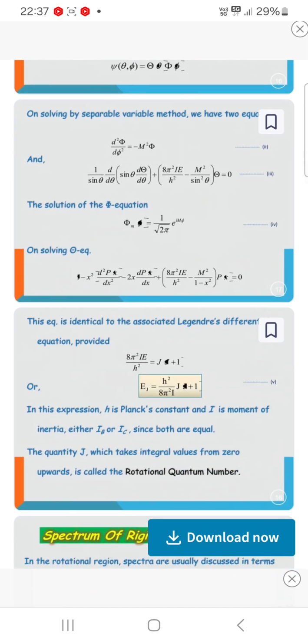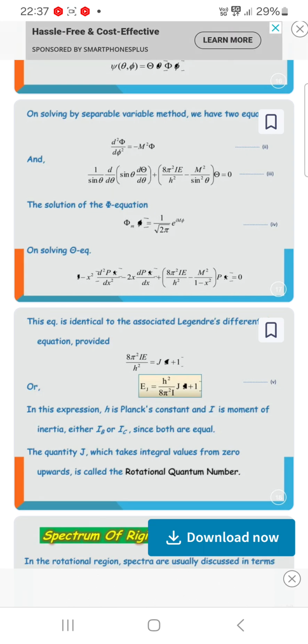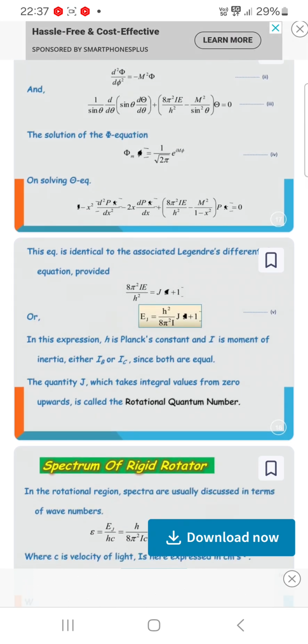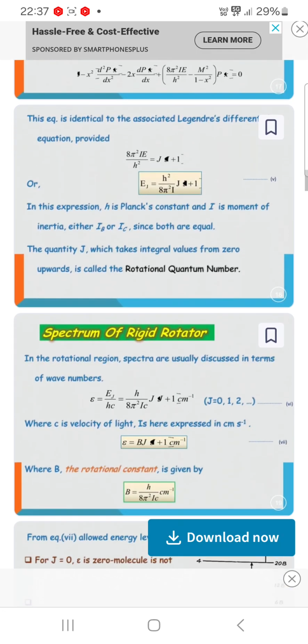So Ej = (h²/8π²I) J(J+1). In this expression, h is Planck's constant, I is the moment of inertia, either Ib or Ic. Since both are equal, the quantity J will take integral values from 0 upward and is called the rotational quantum number.